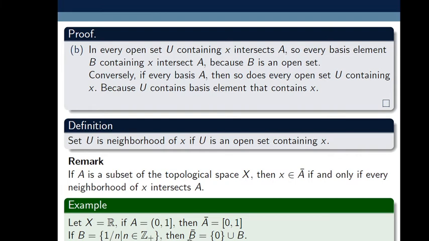So I mean to say 0 is a lower bound, 1 is an upper bound, but the lower bound does not belong to B, while the upper bound belongs to this set. Then closure of this set B is equal to the intersection of all closed sets which contain B. If we take the intersection of all closed sets, it is equal to the singleton 0 union B, and B is contained in closure of B.